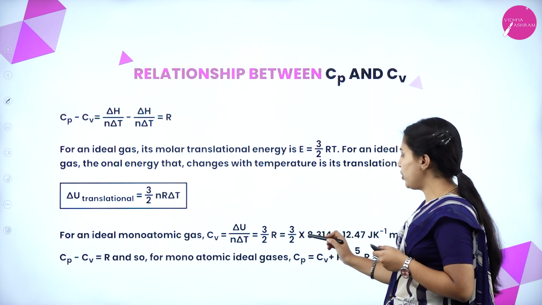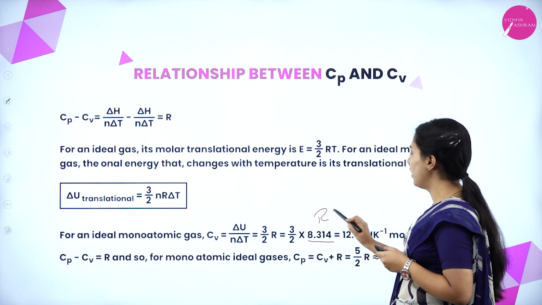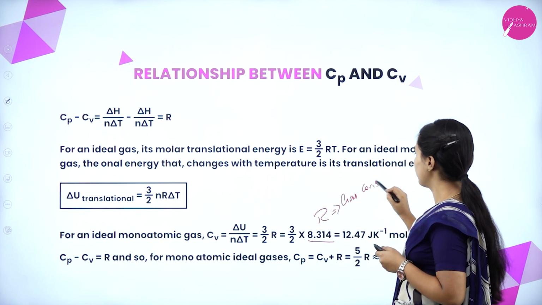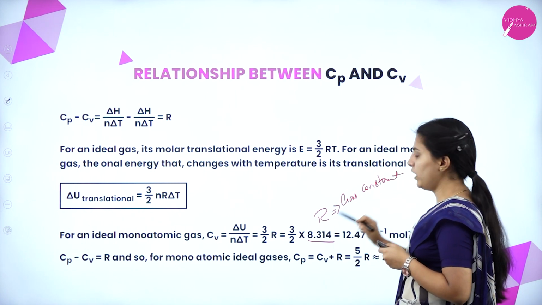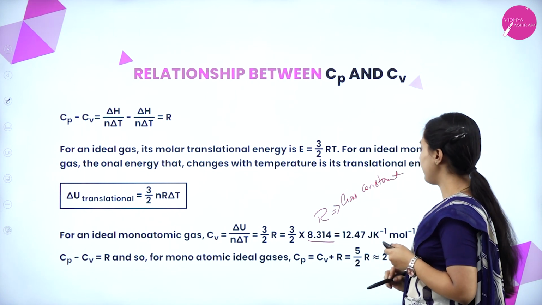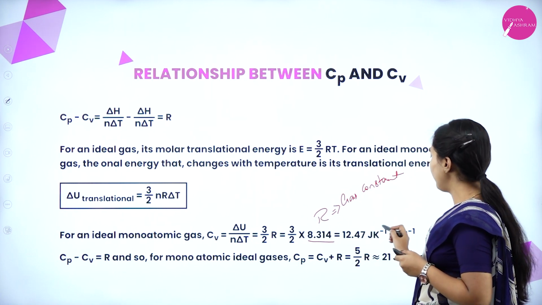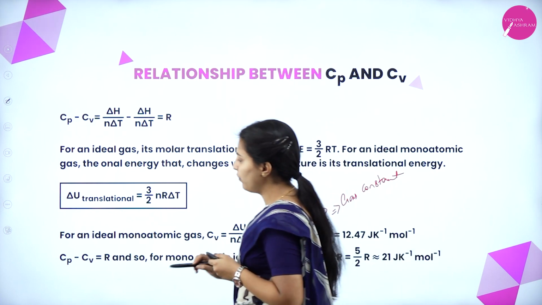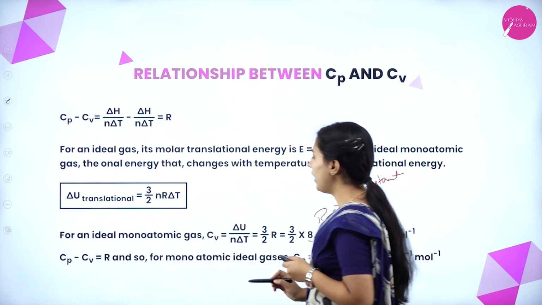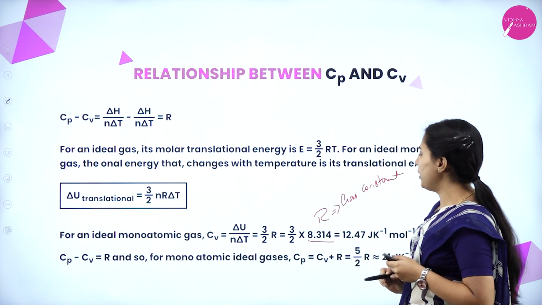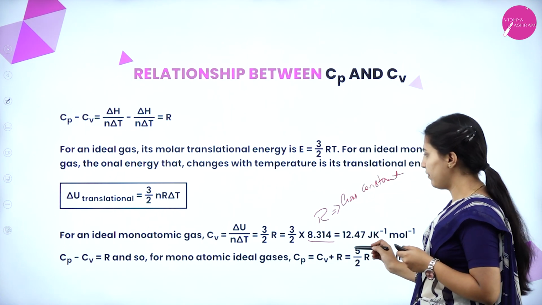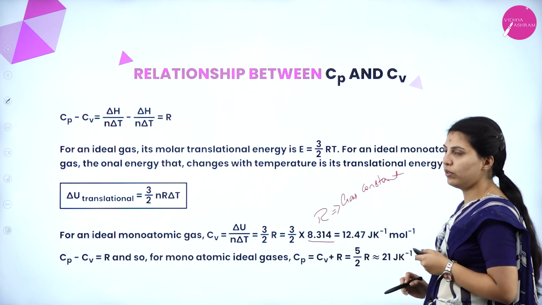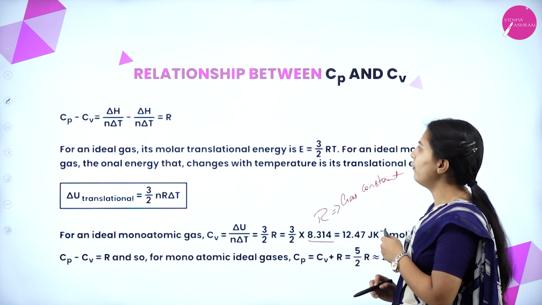equals 3/2 into 8.314, this is R, that is the gas constant. This is the constant value of R, 8.314, equal to 12.47 joules per Kelvin per mole. After getting this, that value will come. Cp minus Cv equals R, and so for a monoatomic ideal gas, Cp equals Cv plus R, 5/2 R, approximately 21 joules per Kelvin per mole.